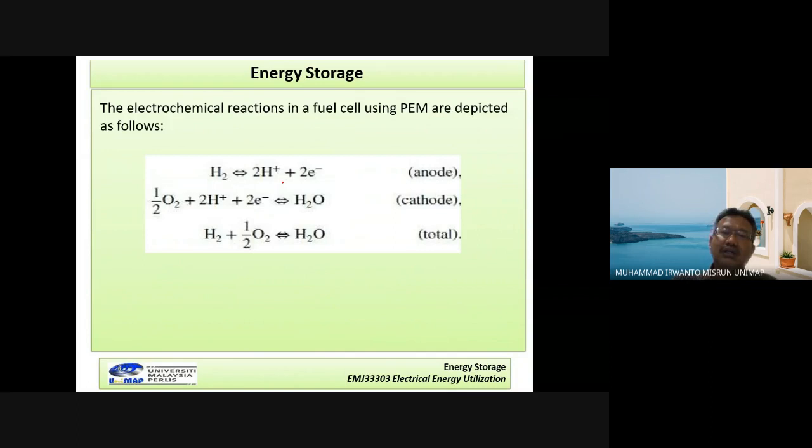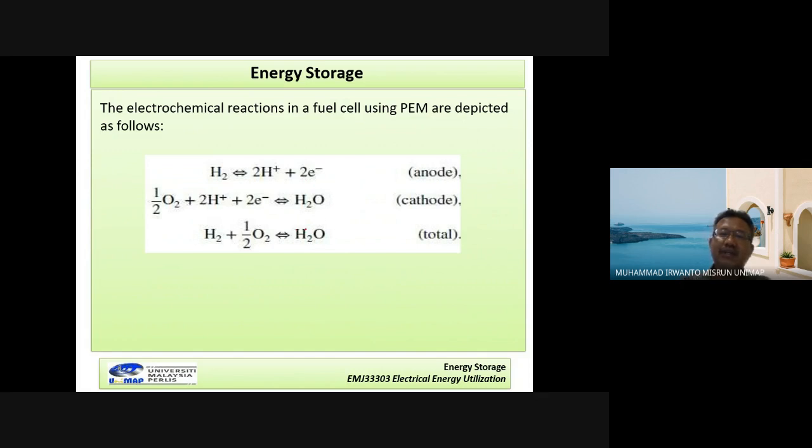Here is the reaction. Remember, we need the H2 from the anode, and then it reacts, and at the cathode the oxygen can also produce H2O, water. The product of the reaction is given by this: hydrogen plus oxygen gives electricity plus water.